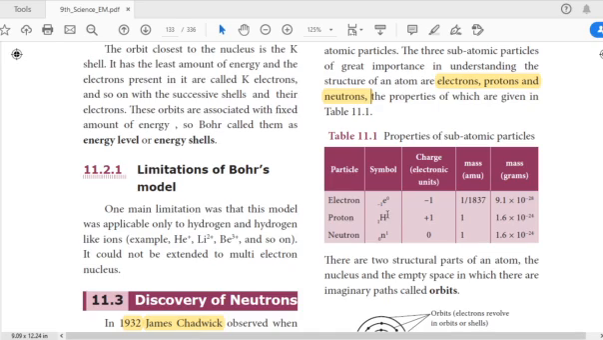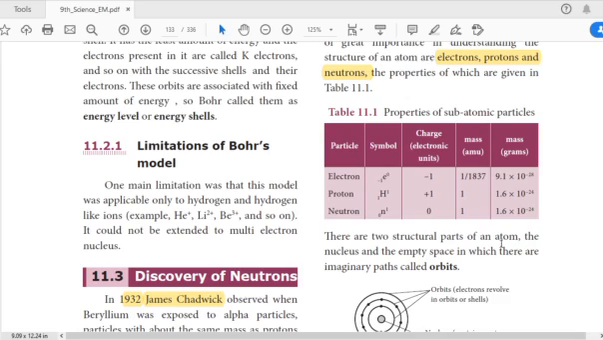If it is an electron, the subscript is -1 and the superscript is 0. It has negligible mass because it has a very small mass, and the charge is negative. The proton has a positive charge and some mass. What about the neutron? It doesn't have any charge, so we put 0 in the subscript and 1 in the superscript because it has some mass. The masses are given in grams. Kindly go through it.